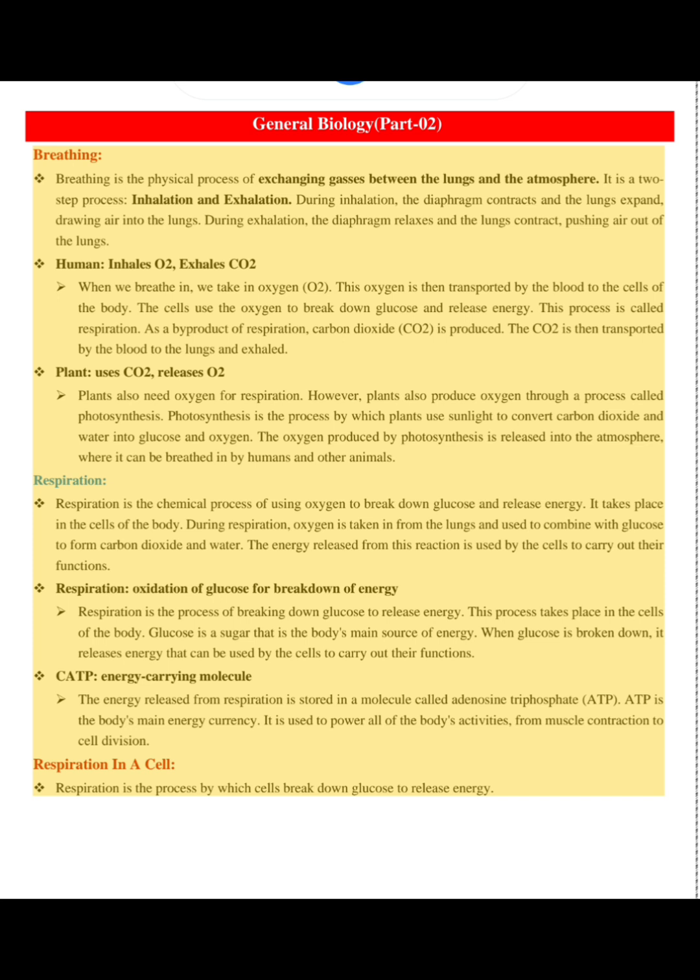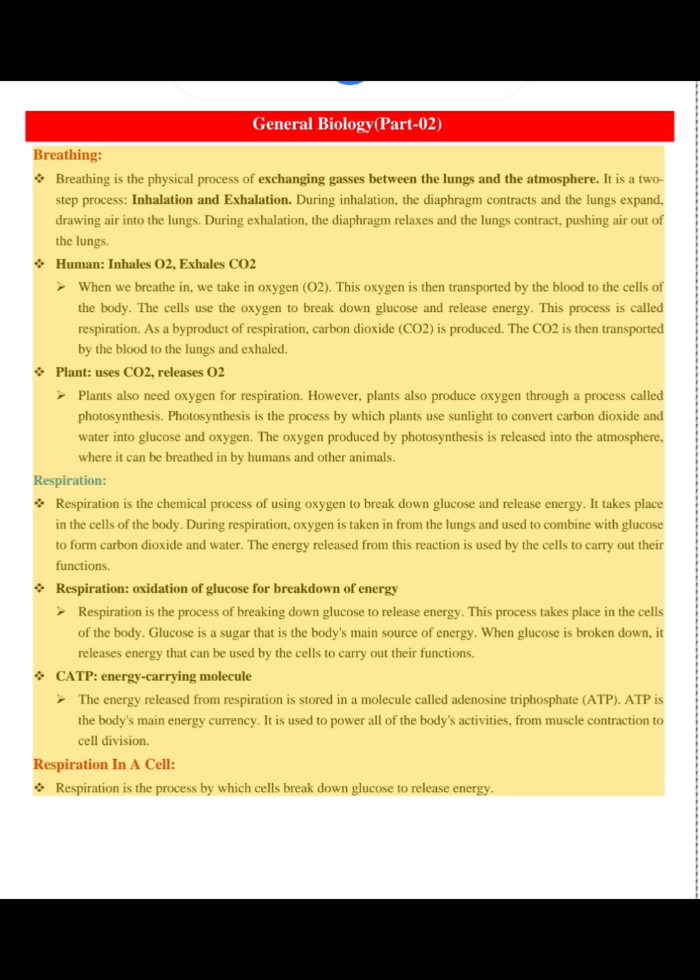When we breathe in, we take in oxygen, O2. This oxygen is then transported by the blood to the cells of the body. The cells use the oxygen to break down glucose and release energy. This process is called respiration. As a byproduct of respiration, carbon dioxide, CO2, is produced. The CO2 is then transported by the blood to the lungs and exhaled.